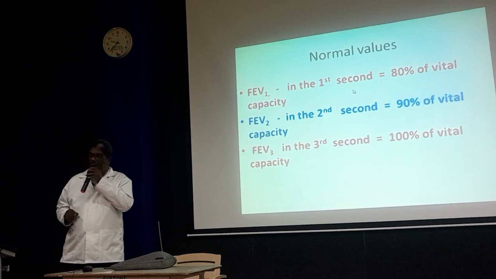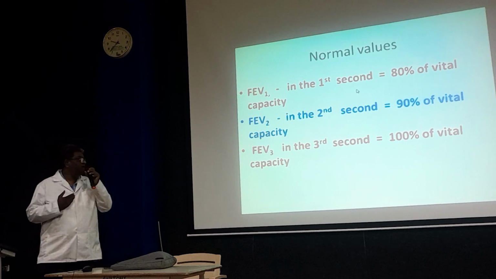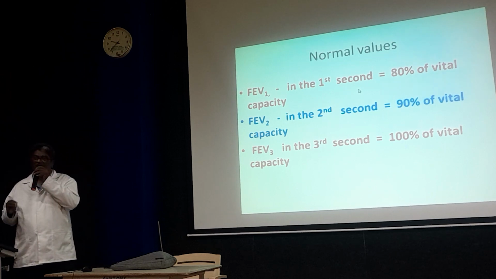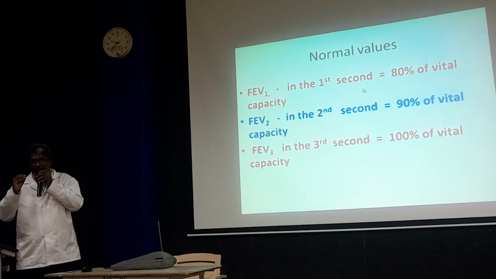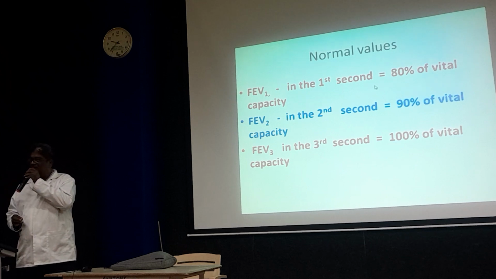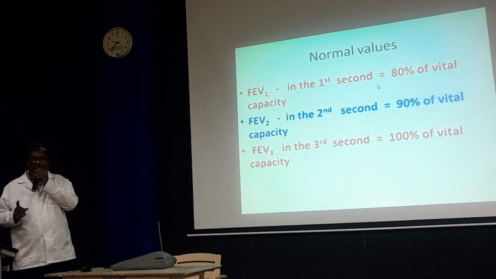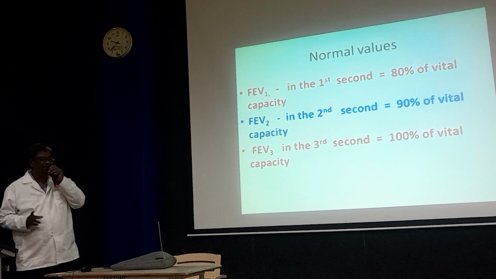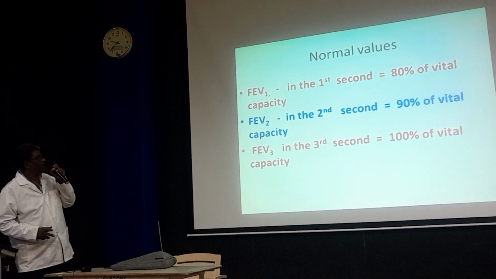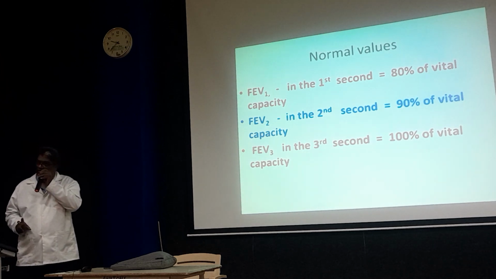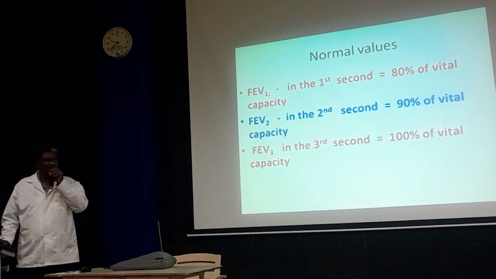The normal value is FEV1, forceful expiratory volume at the first second, 1 means first second. 80% of the vital capacity is expelled.